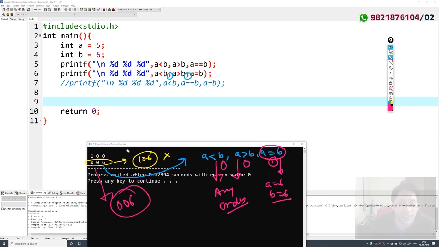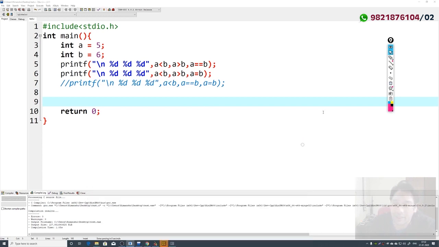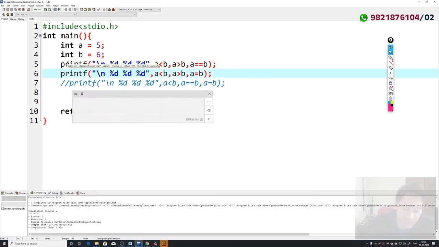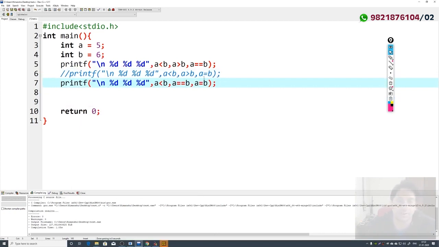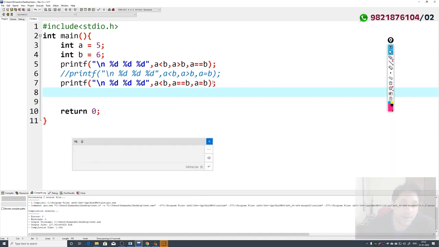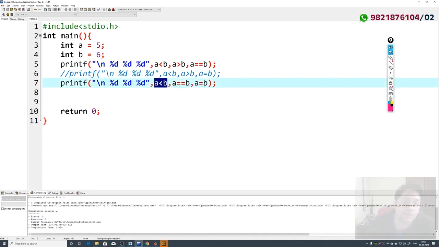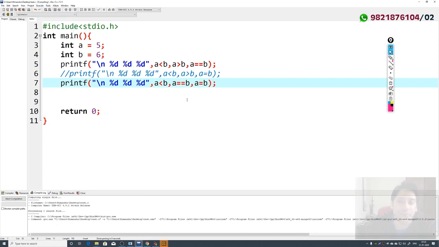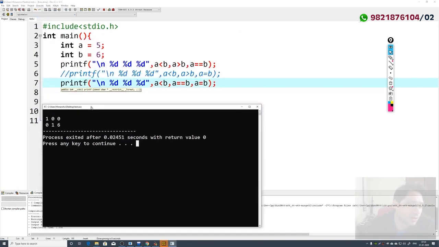We were thinking that it should evaluate from left to right or right to left. That is not the case. The order of evaluation is not guaranteed whenever these statements are separated by commas. Let me show you one more interesting thing here. If I comment this line and uncomment this, now what should be the output again? The answer should be compiler dependent. Why? Because in the same statement we are trying to change their values as well as use this value. So if I execute this statement, the output is 016.